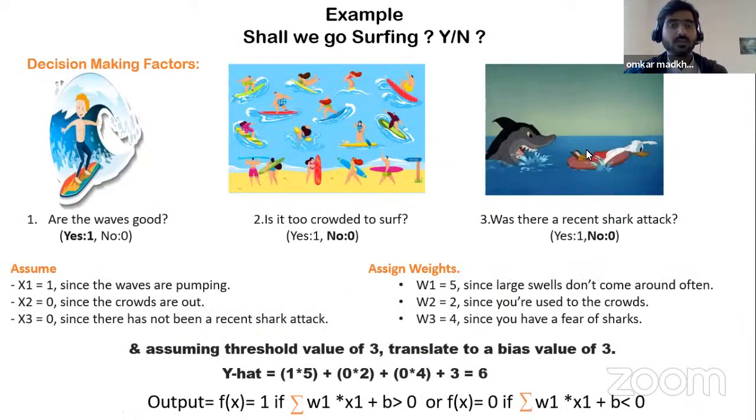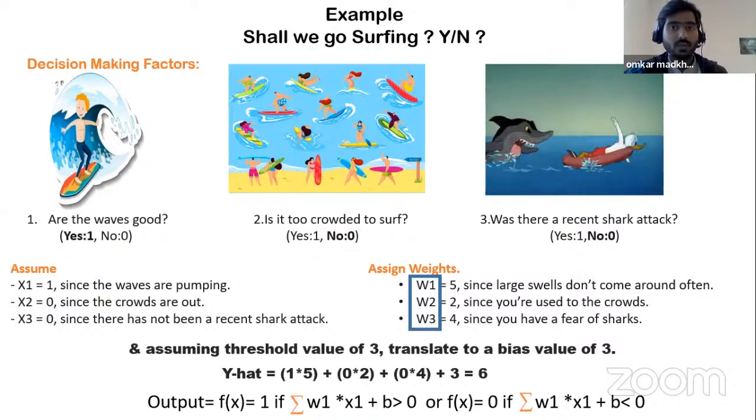And now let's consider one small example where we are predicting for one node, and over here we are using a perceptron kind of model to predict the output. First is the surfing example which I was talking about prior. So shall we go for surfing? We will consider yes and no.